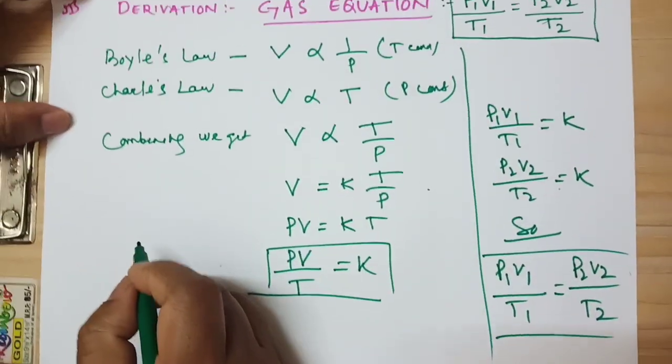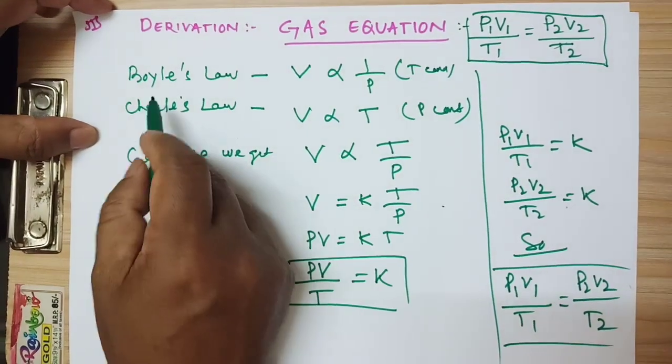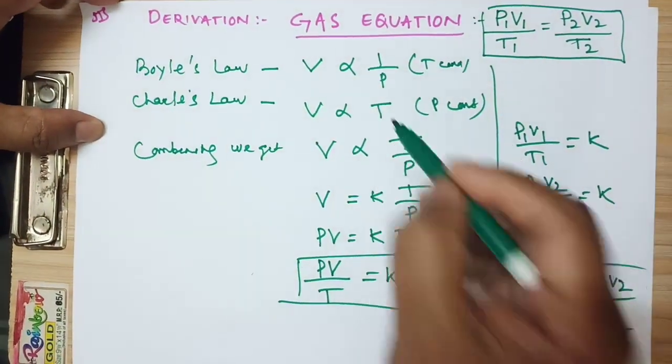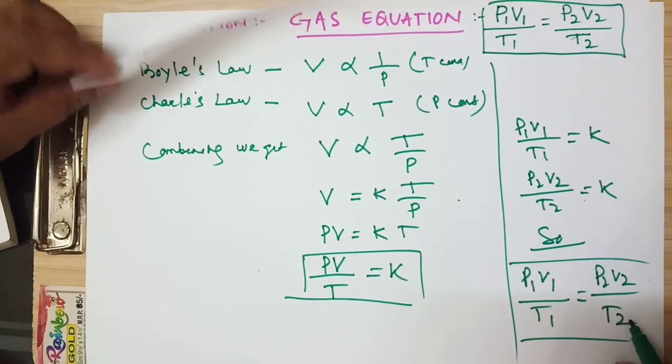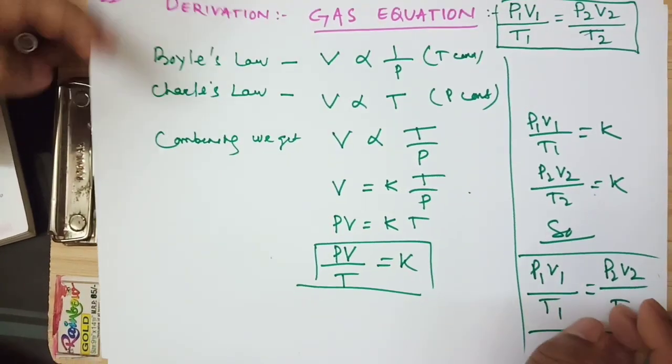Remember this is very important. Derive the gas equation from Boyle's law and Charles' law. You have to derive like this: Boyle's law, Charles' law. Then you get the equation P1 V1 by T1 is equal to P2 V2 by T2. Okay, these are the equations.